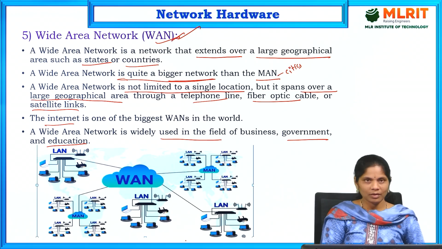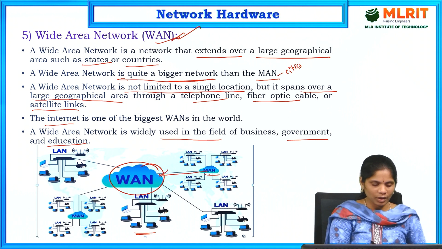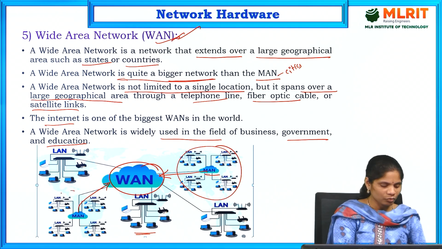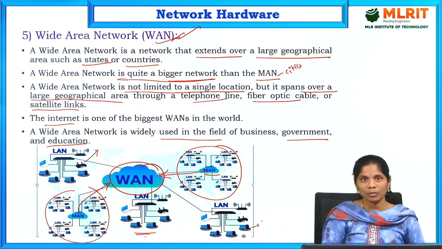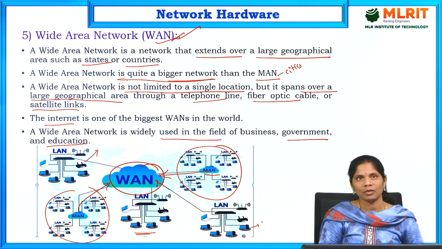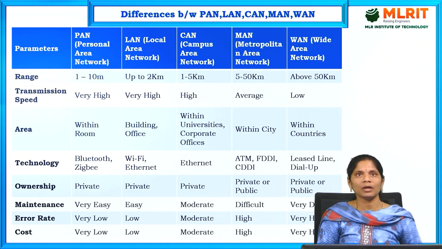See this picture here. This is the WAN, and here I am connected, this is the LAN, and this is MAN. This MAN is connected to the WAN, and this MAN, metropolitan area network, is within the city. This is talking about the city, this is also talking about the city. This is talking about the building, this is also talking about the building. These all are connected to this particular WAN, wide area network. That is nothing but a wide area network. So, these are the 5 types of different networks we are using in computer networks.